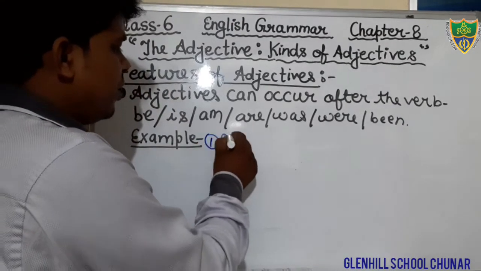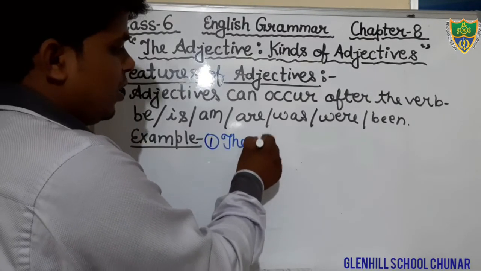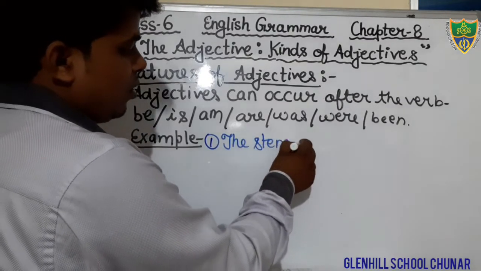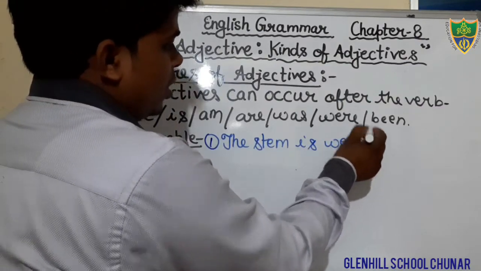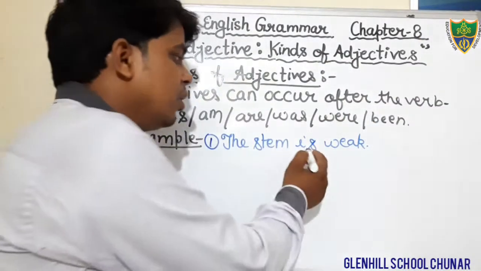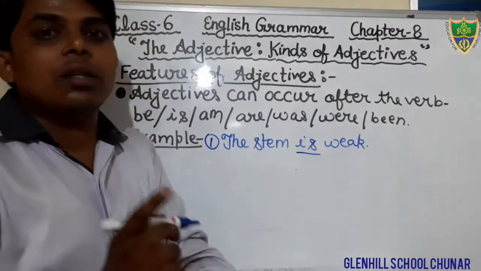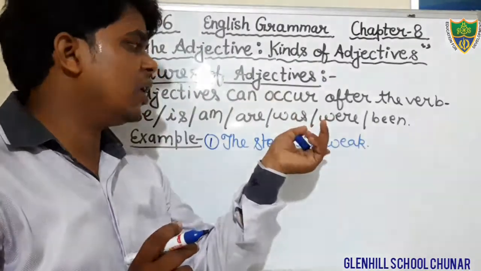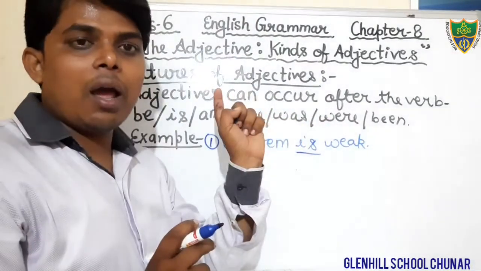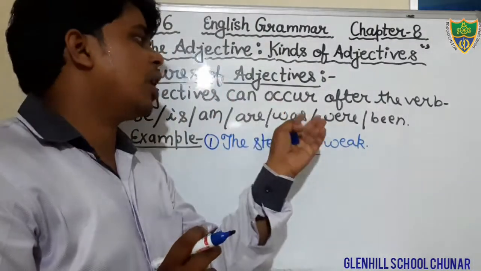The stem is weak. Dear students, what is the helping verb here? That is the helping verb. The second feature says that we use the adjective just after the verb.